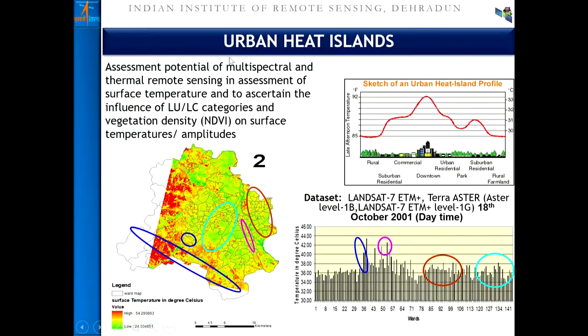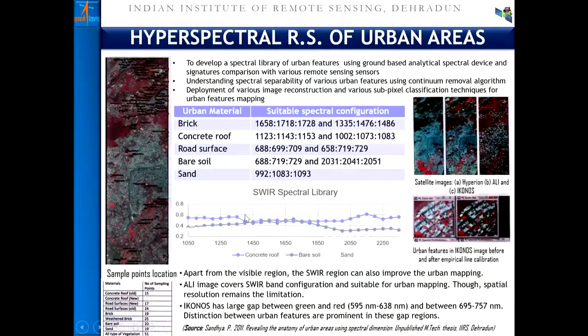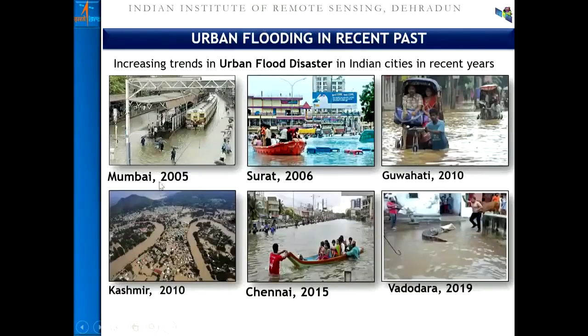They can be mapped, and UHI phenomena, as compared to the peri-urban or the rural region, can be mapped. As I said in the beginning of the lecture, that is hyperspectral remote sensing, where each kind of urban material has its own peak which behaves distinctly. So if you have, rather than multispectral, hyperspectral bands to the order of 100 to 200 bands, of the order of 5 to 10 nanometer, and high spatial resolution, we can find out different kinds of urban material. The behavior and properties of these materials in urban surfaces can be assessed.